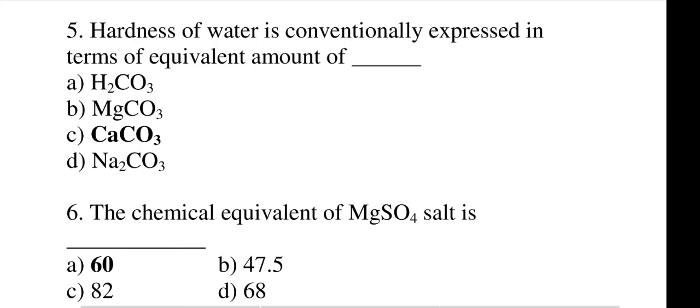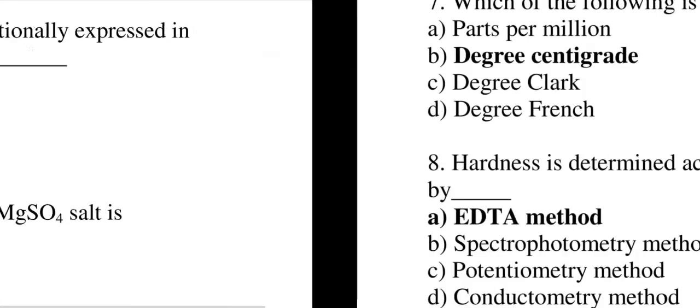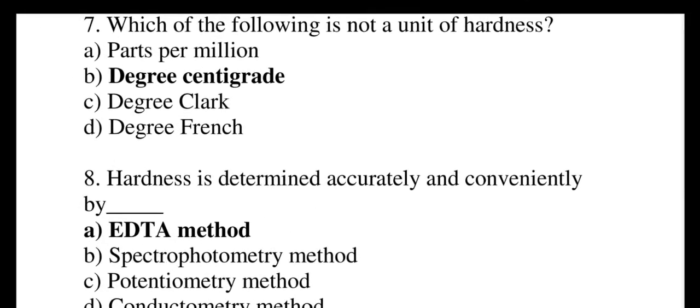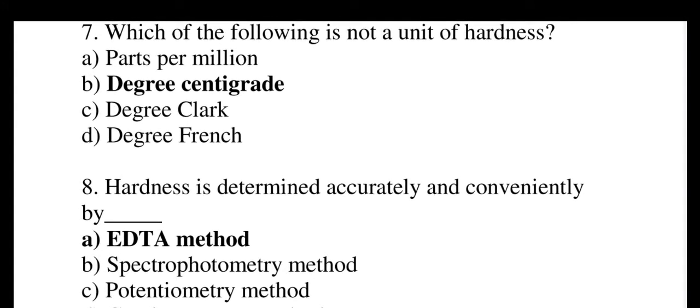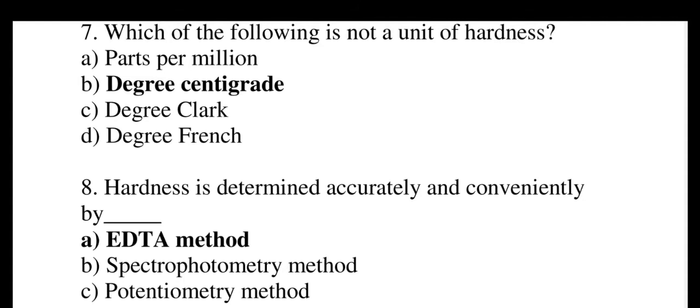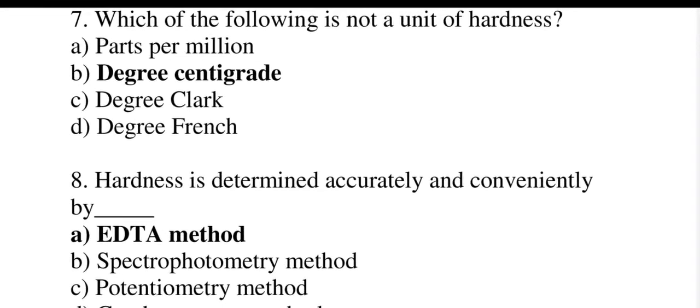Moving to question number 6. The chemical equivalent of MgSO4 salt is, options are 60, 47.5, 82 and 68. The correct answer is 60. Question number 7. Which one of the following is not a unit of hardness? Options are part per million, degree centigrade, degree Clarke and degree French. The correct answer is degree centigrade. It is not a unit of hardness.